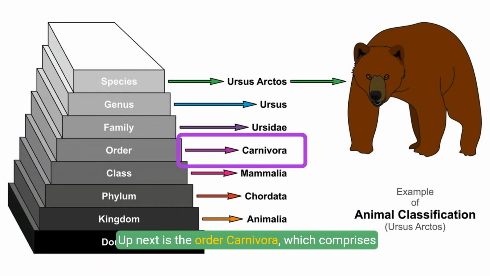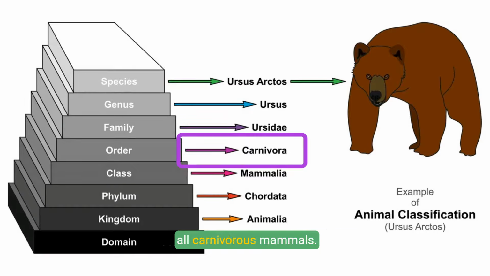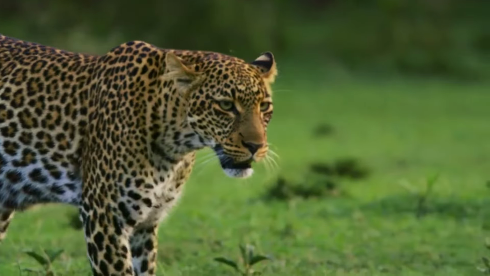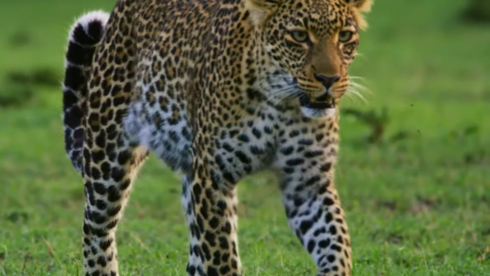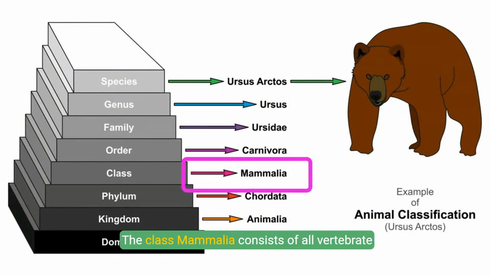Up next is the order Carnivora, which comprises all carnivorous mammals. The class Mammalia consists of all vertebrate animals that are warm-blooded, possess hair or fur, and in which females have milk-producing glands.